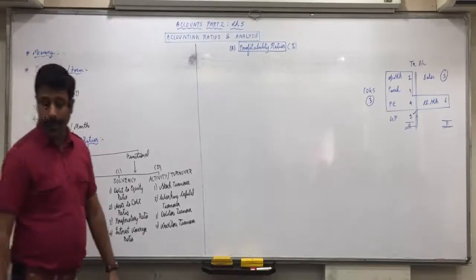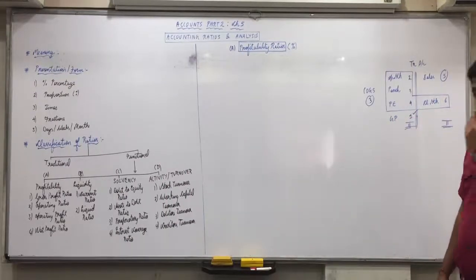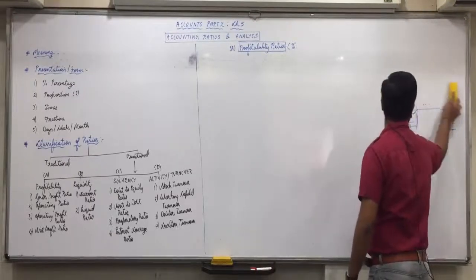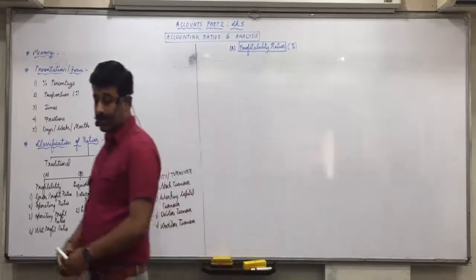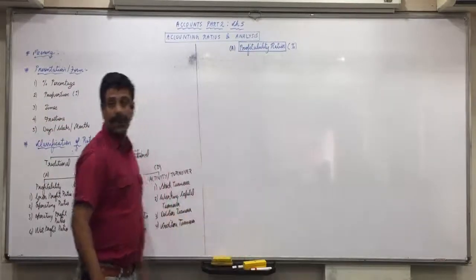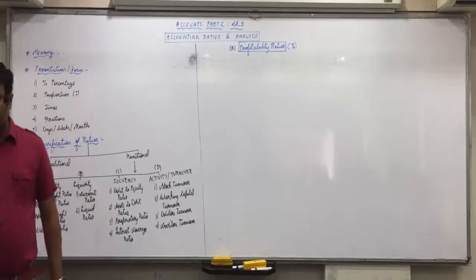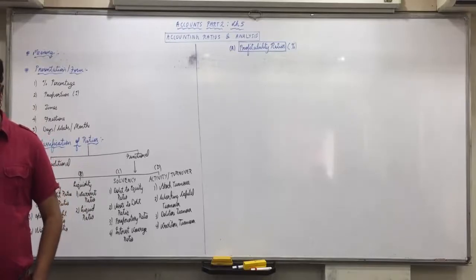First point. Numerator of all the ratios is the ratio itself. Second, denominator of all the ratios is sales.